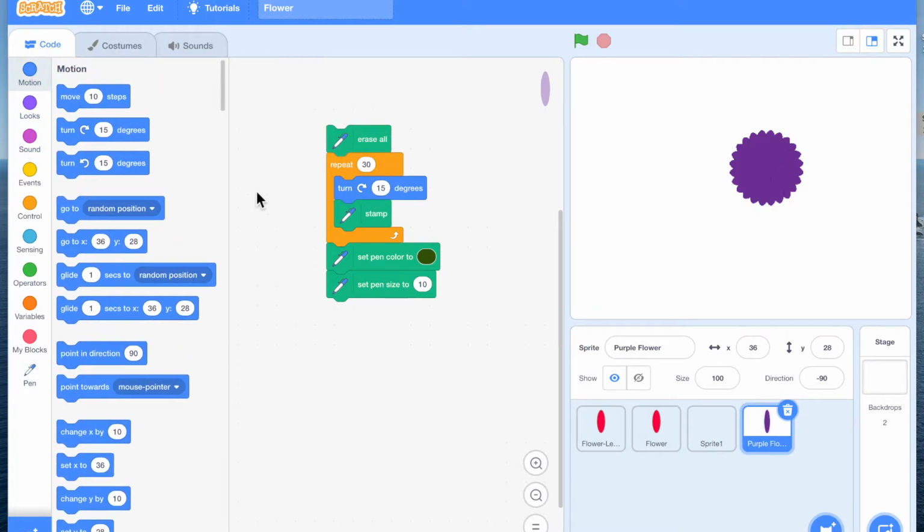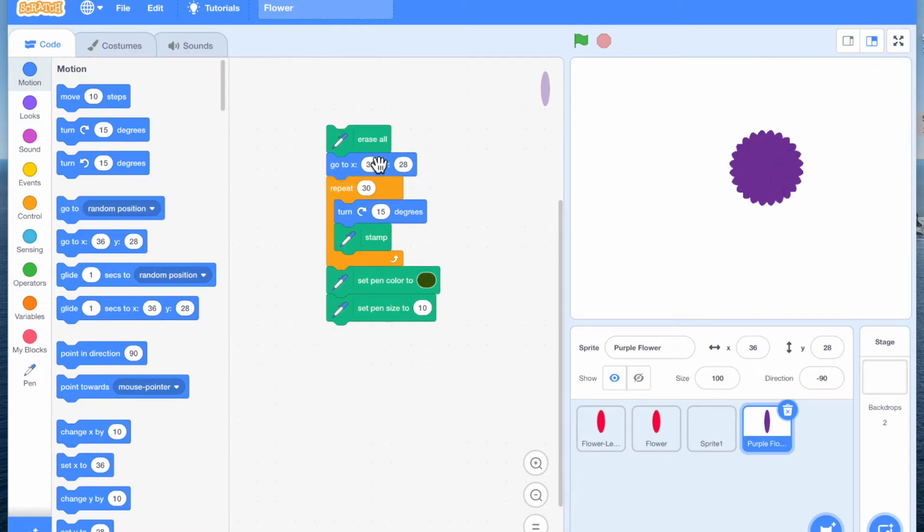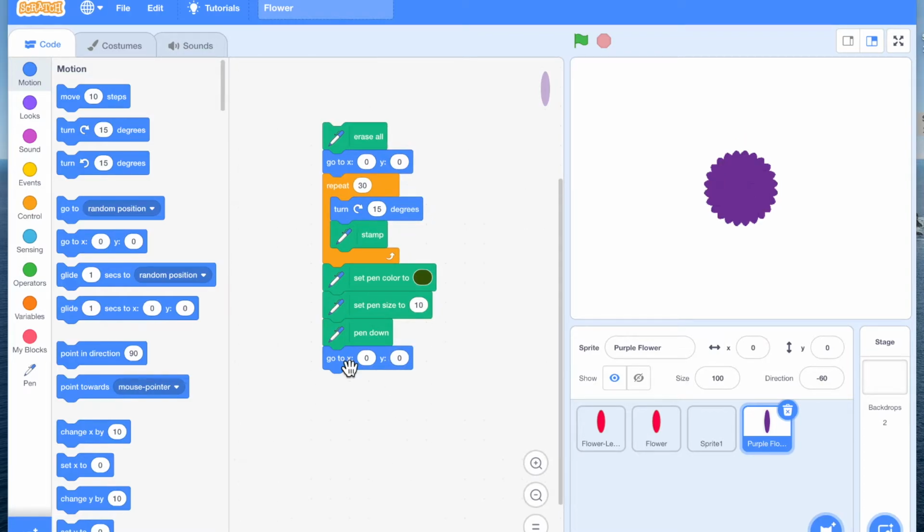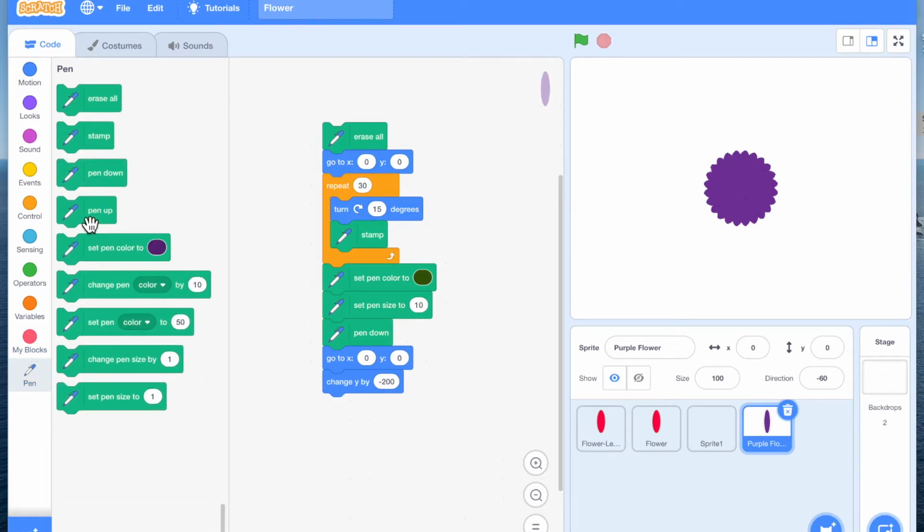For this flower, let's make it from the center of the screen. And we will do the same thing here. I'm going to have it from the center of the screen. Now to make the stick, we want it to come down. So we're going to use Y. We're going to make it come down minus 200. So we've written the pen down and we're going to have the pen up. So let's see.